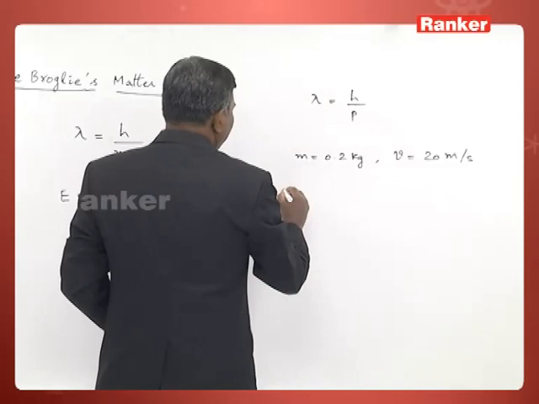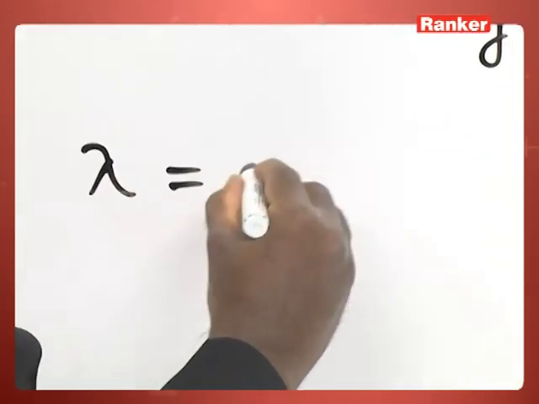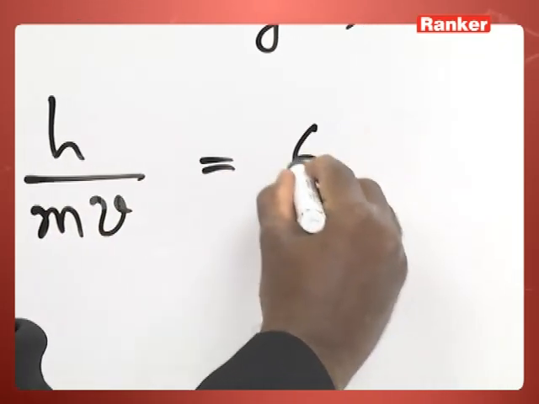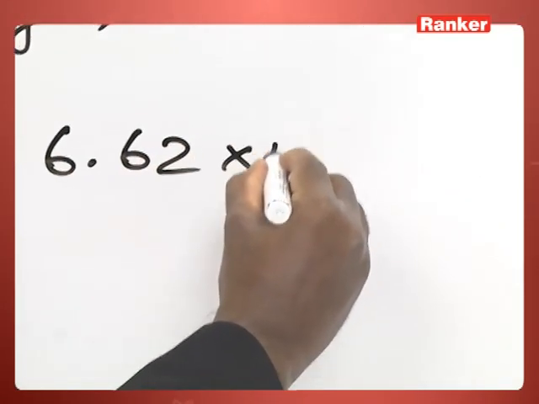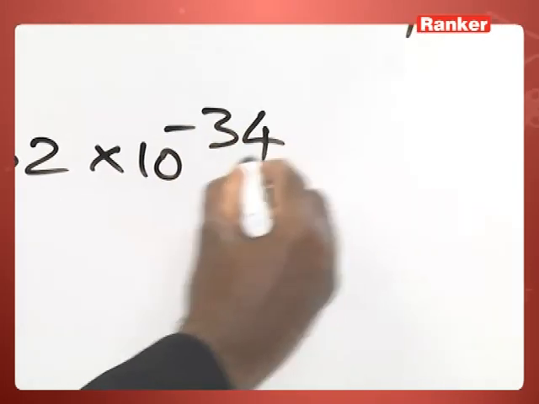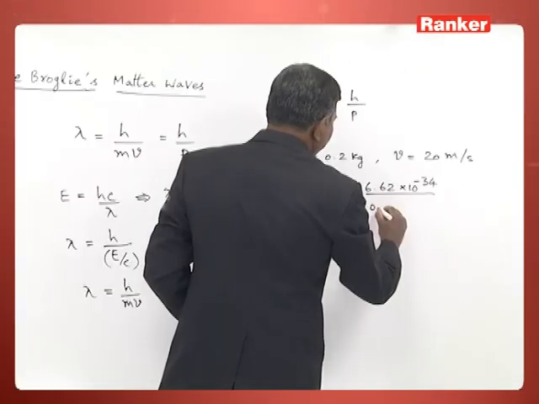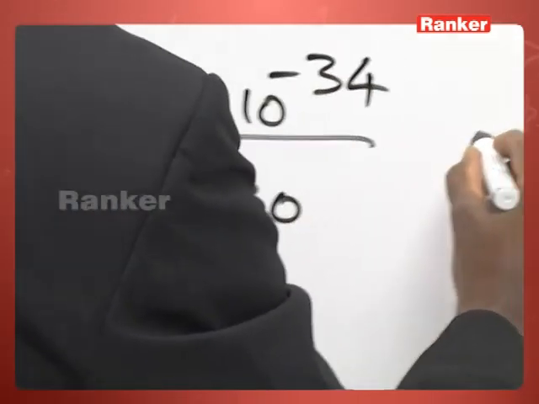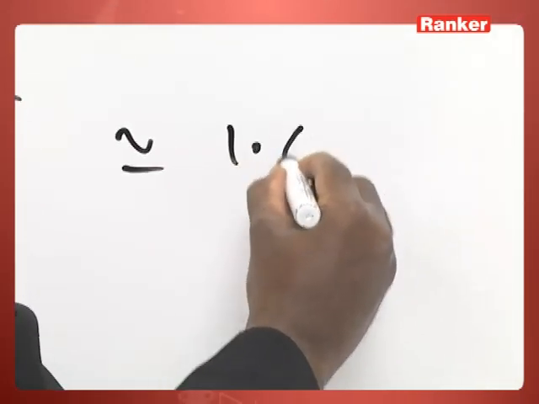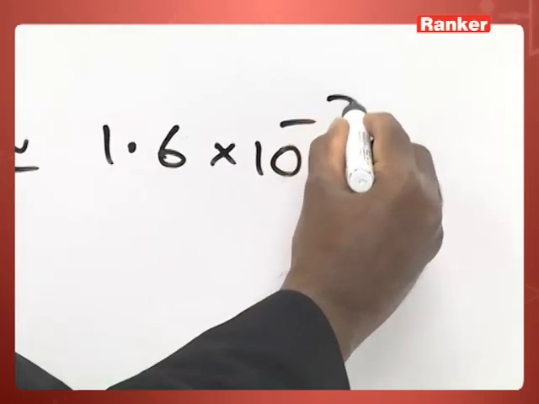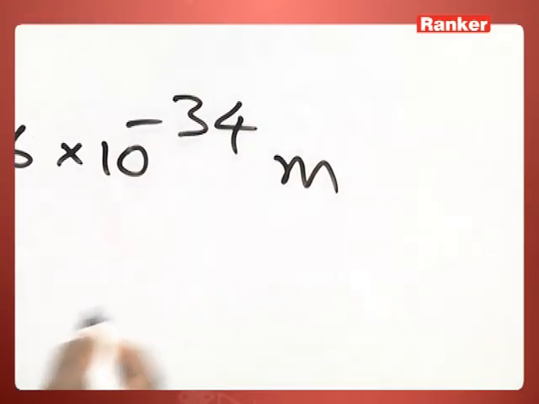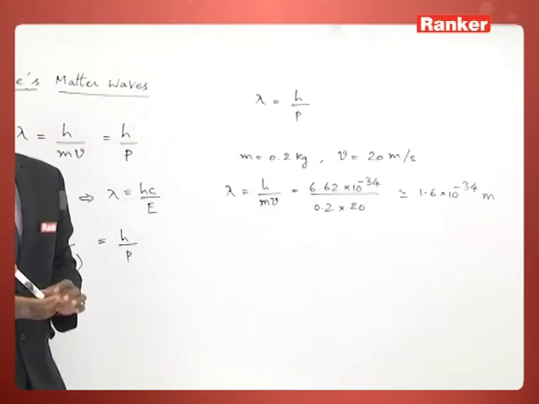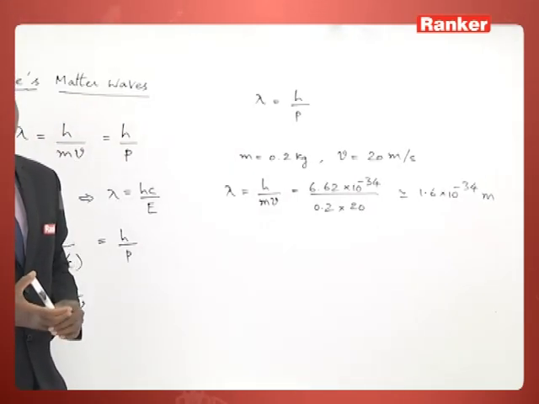Now, using this one, we will use the wavelength of matter waves, which is given by h by mv. h is Planck's constant, 6.62 × 10 power minus 34 joule second, divided by mass of the body 0.2 kg and velocity 20 meters per second. Solving this one, you will get approximately 1.6 × 10 power minus 34 meters. That is the wavelength of the matter wave associated with a ball moving with 20 meters per second, and its mass is taken as 0.2 kg.